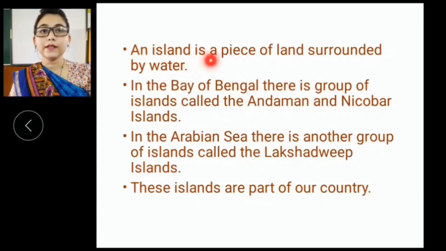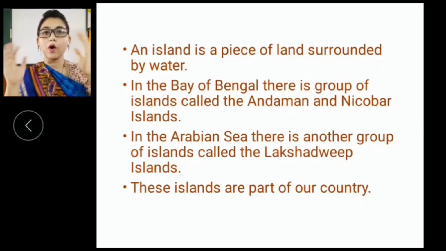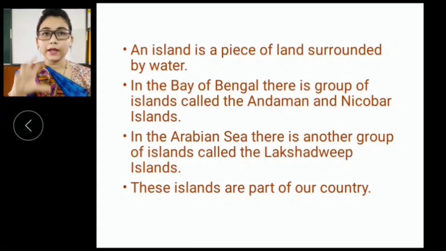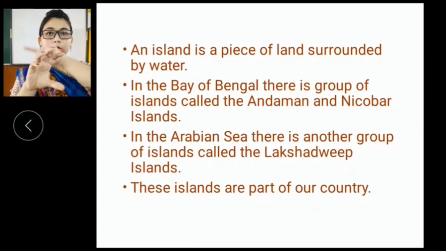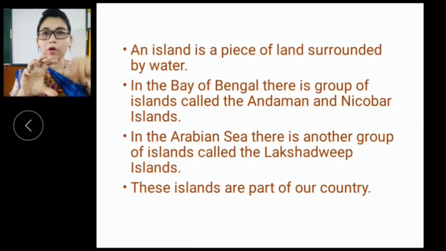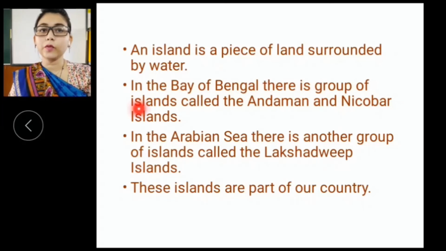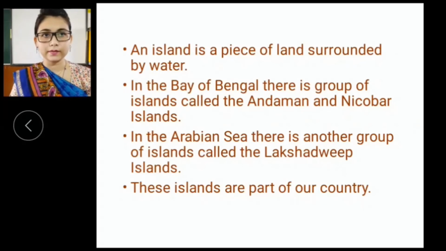An island is a piece of land surrounded by water from all sides. In the Bay of Bengal, there is a group of islands called the Andaman and Nicobar Islands.